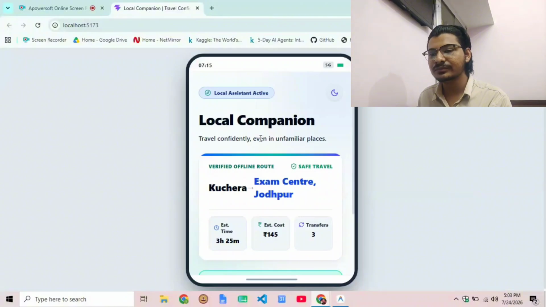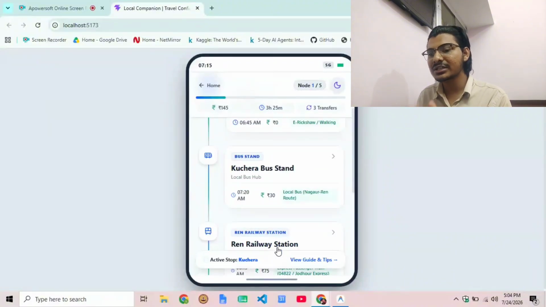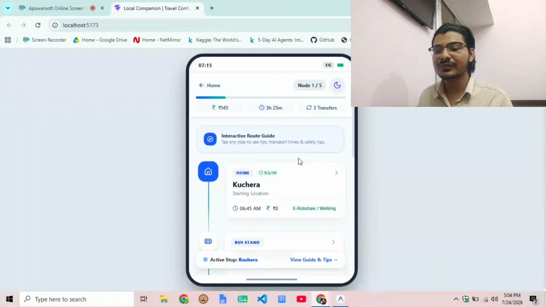Right now it is only one journey which I will be updating, and I will also add Google Maps support and all the supports. This app will also include a safety score for certain places, like certain bus stands and certain railway stations, which tells you with a warning whether it is a safe place or not.